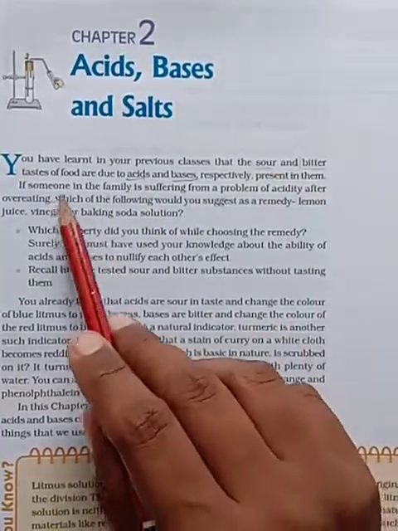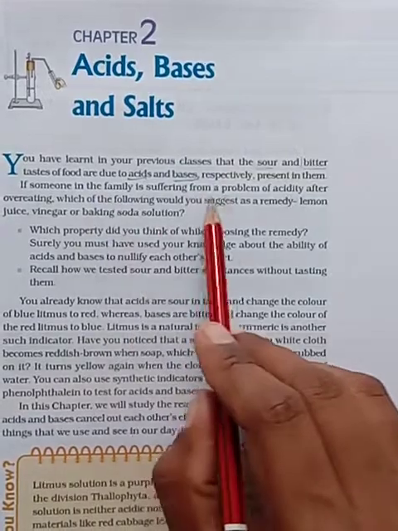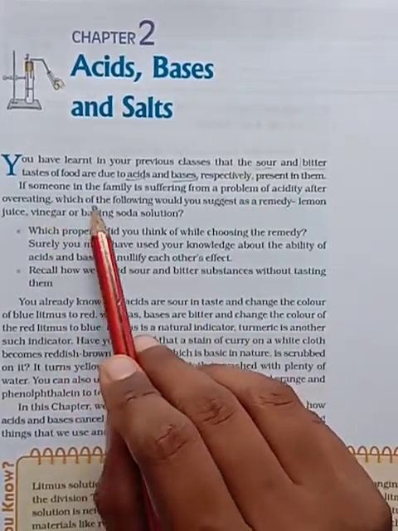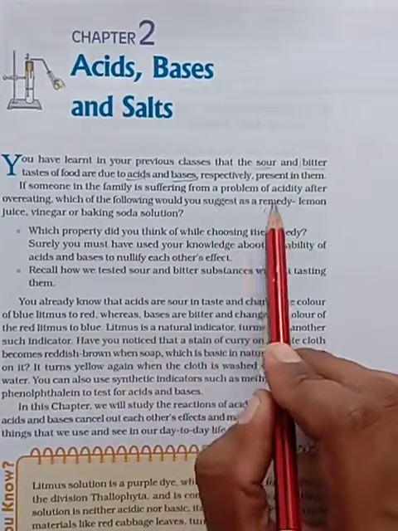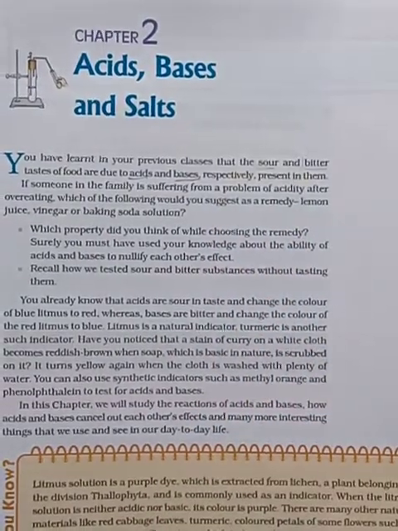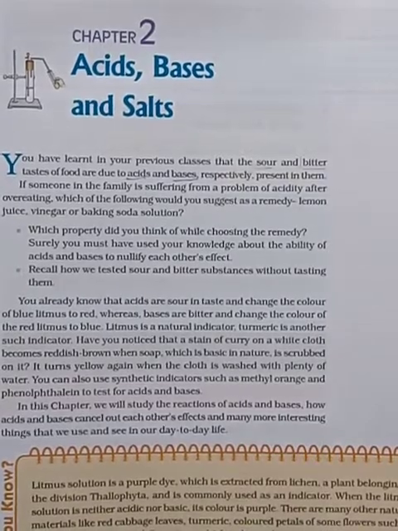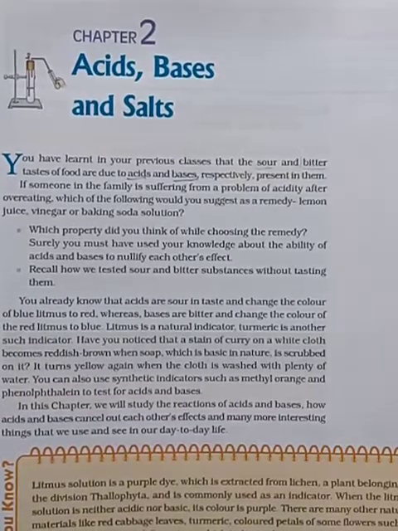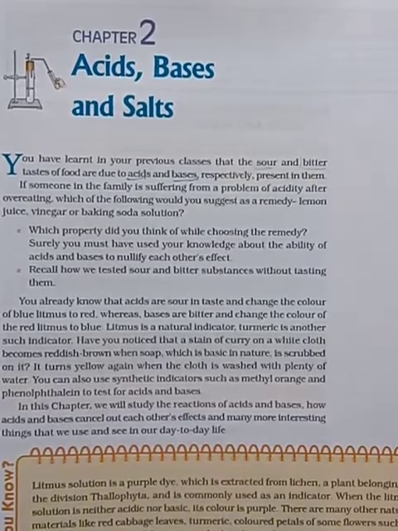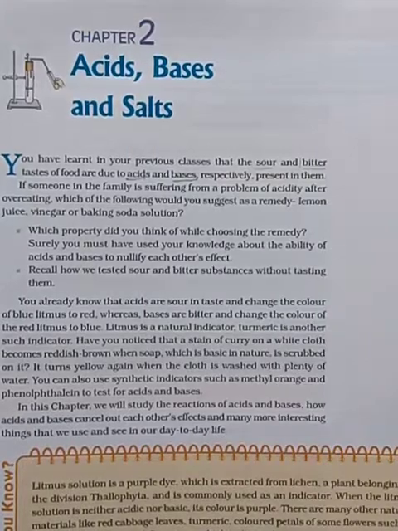If someone in the family is suffering from the problem of acidity after overeating, which of the following would you suggest as a remedy? For example, in your home someone is suffering from acidity after overeating, with chest pain and a burning in the chest. Those all indicate that they are suffering from acidity.